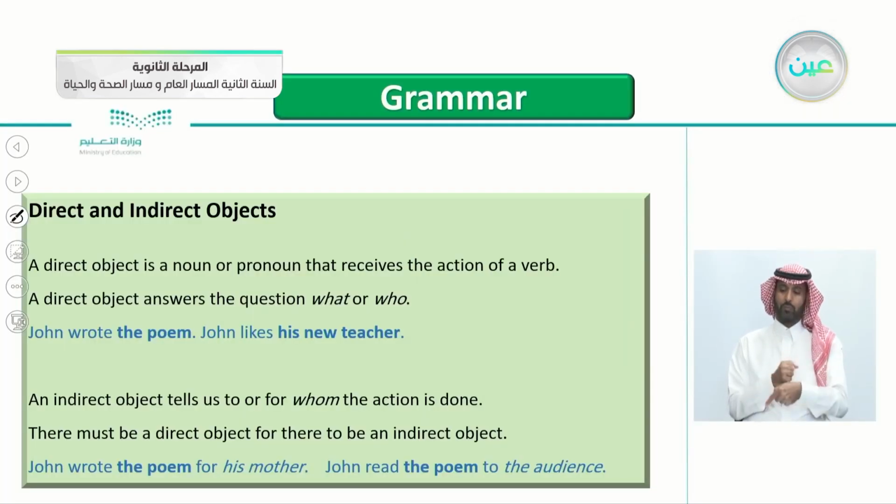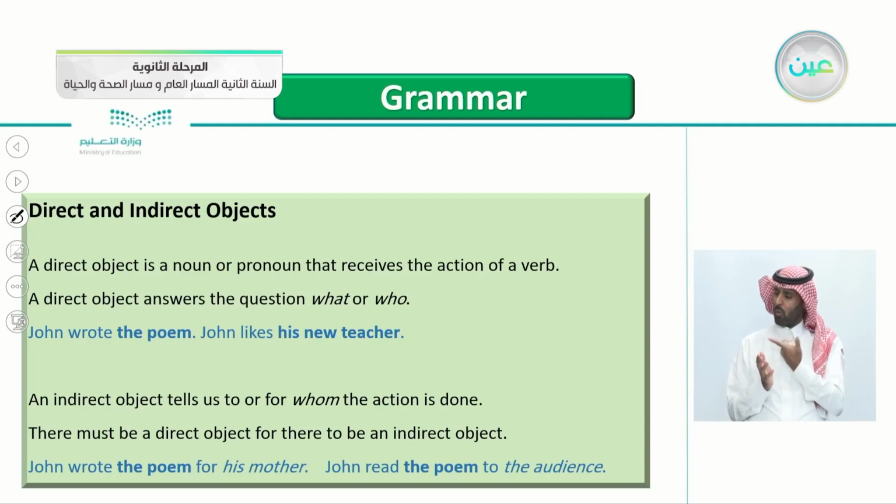A direct object answers the question what or who. For example here, John wrote the poem. John likes his new teacher.